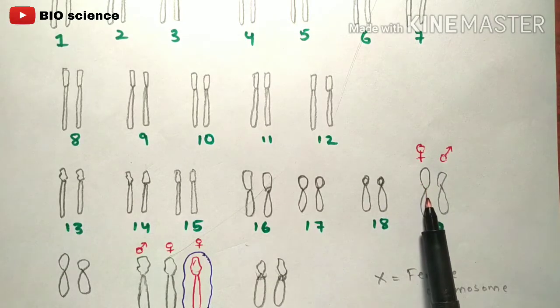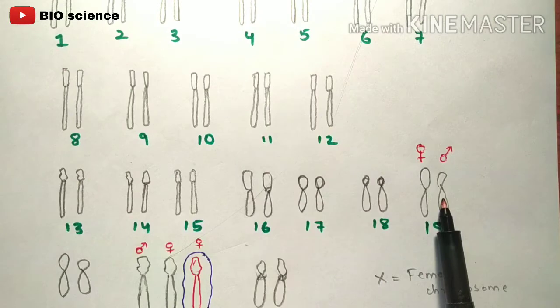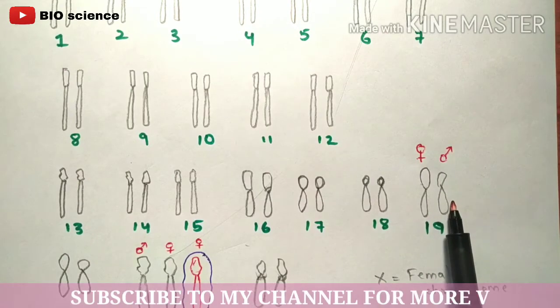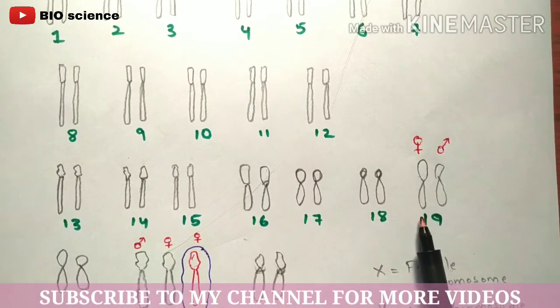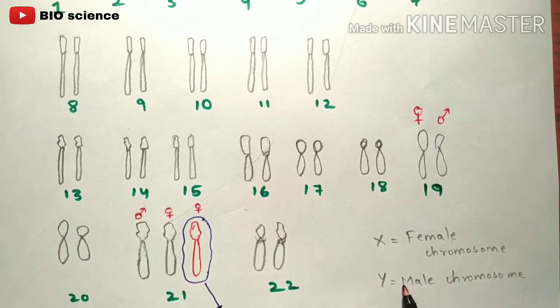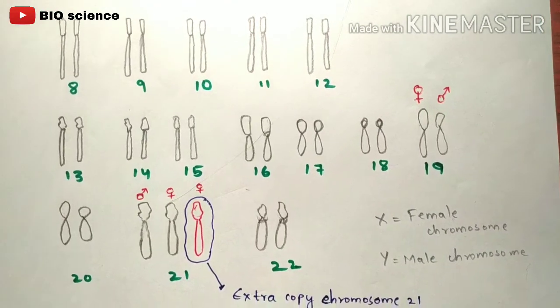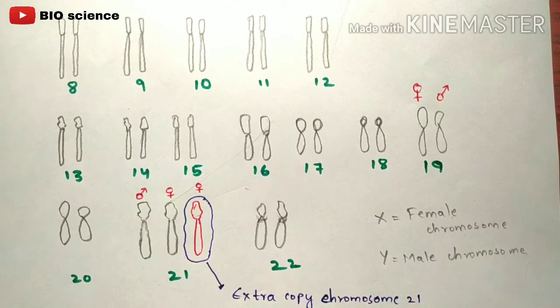So one chromosome is received from the female parent, so we call this the female chromosome, and the other is received from the male, so we call this the male chromosome. The female chromosome is represented as X and the male chromosome is represented as Y, right? So X is the female chromosome and Y is the male chromosome. This is a basic introduction on what you have to know. Normally, there are 22 pairs of autosomes, right? So in these 23 pairs of chromosomes, there are 22 autosomes.